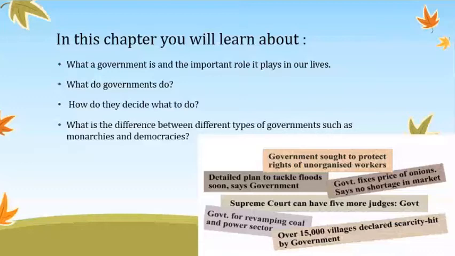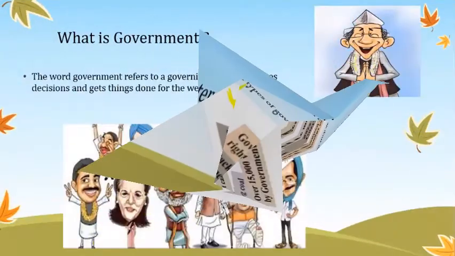When you see a newspaper, you will get some headings like these. Here the headings are like: government sought to protect rights of workers; detailed plan to tackle floods soon, says government. So these are all headlines that come in newspapers. So how does government do all this? Let's learn about it.